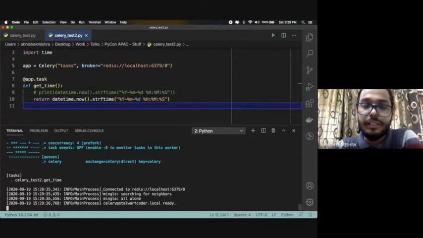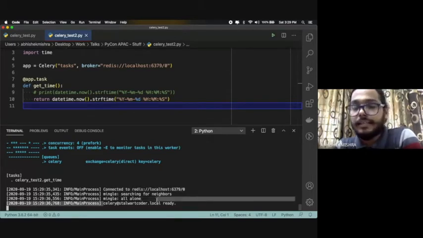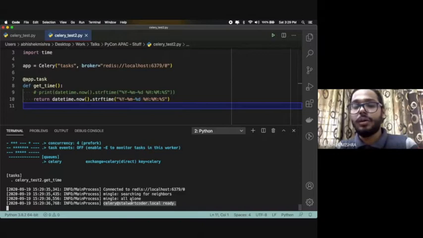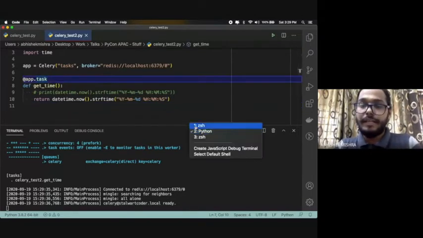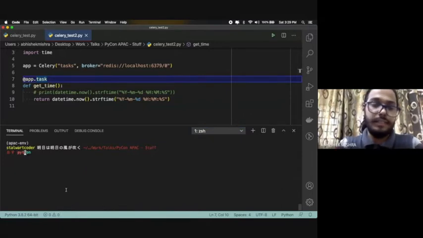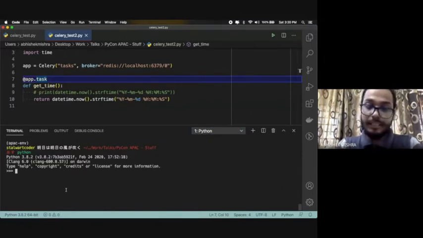That's all. So if you see here, it says connected to Redis on localhost, which is nothing but the broker, and it says Celery has started. Okay, so it's on my local system. This is my username, and then it says ready. If I come back here again, if I say Python, and then, oh no, this one.